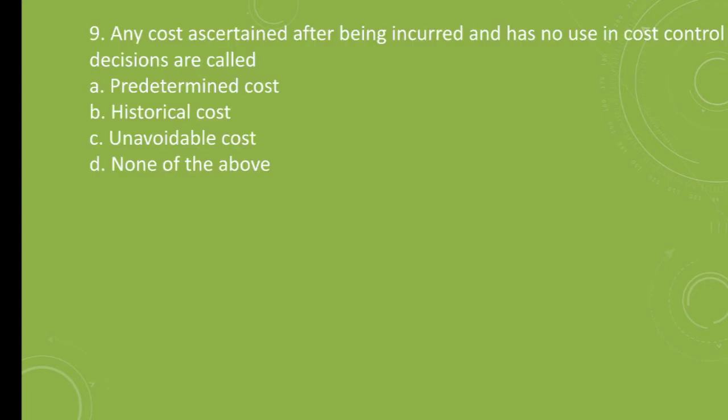Question number 9. Any cost ascertained after being incurred and has no use in cost control decisions are called A. Predetermined cost, B. Historical cost, C. Unavoidable cost, D. None of the above. The correct answer is historical cost.